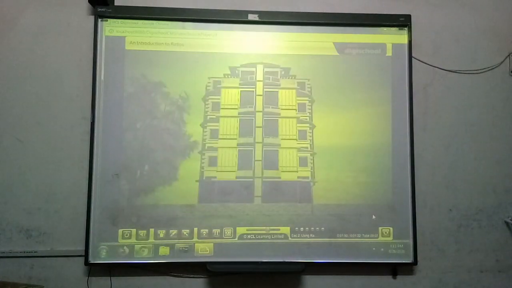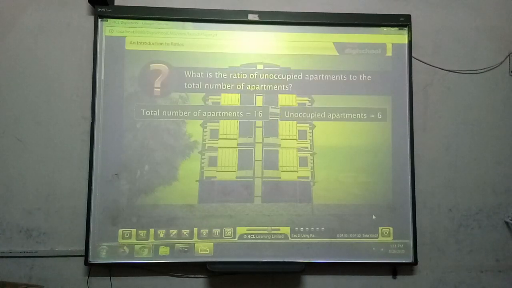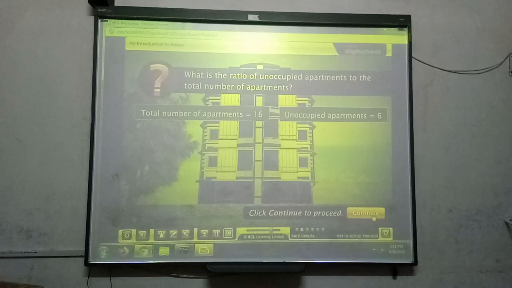This apartment building has a total of 16 apartments. 6 apartments are unoccupied. What is the ratio of unoccupied apartments to the total number of apartments?